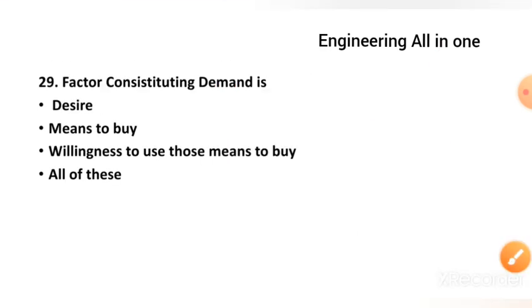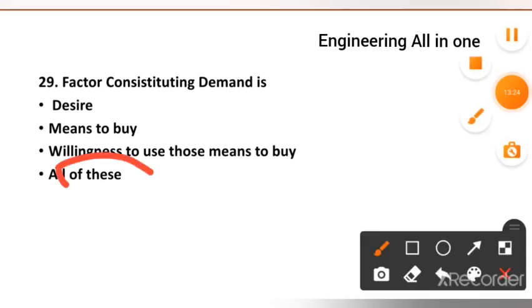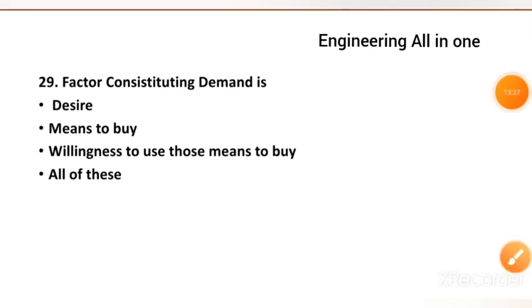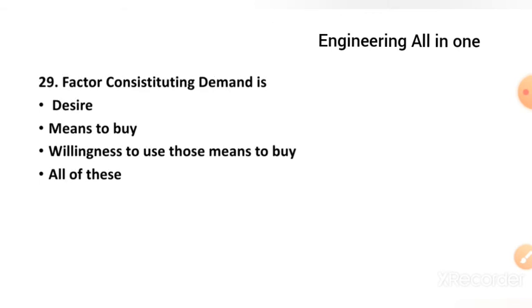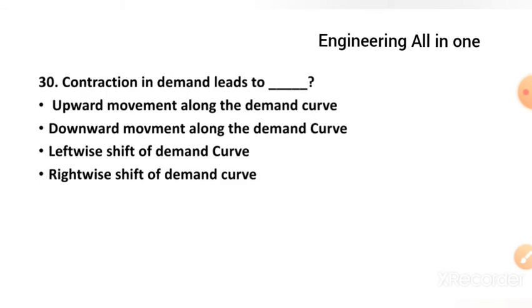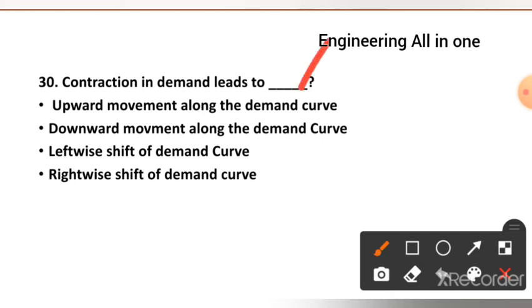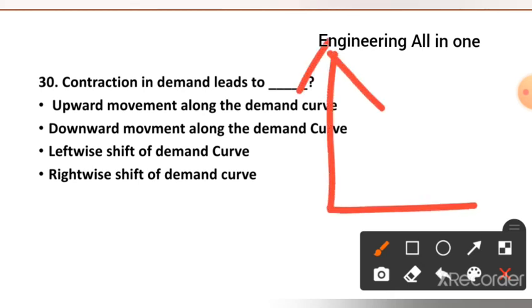Factors constituting demand are desire, means to buy, willingness to use those means to buy, or all of these. The right option is option number D, all of these. All of these are the factors constituting demand. And question number 30: contraction in demand leads to upward movement along the demand curve, downward movement along the demand curve, leftward shift of the demand curve, or rightward shift of the demand curve. The right option is upward movement along the demand curve. Suppose this is a demand curve.